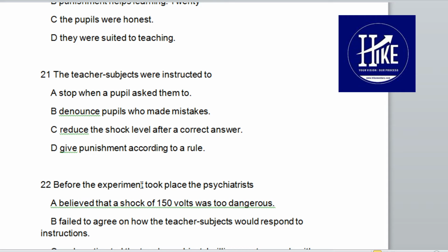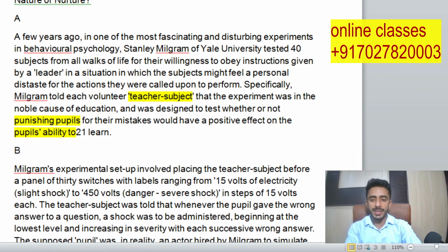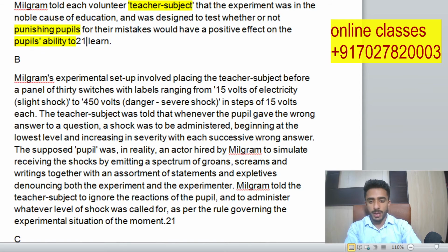Okay, so if I again move to the passage here, I can see clearly the location. Milgram's experiment involved placing orders. We need to go through the whole passage here. I think in B we can go through some questions, like switches labeled ranging from 15 volts to 450.